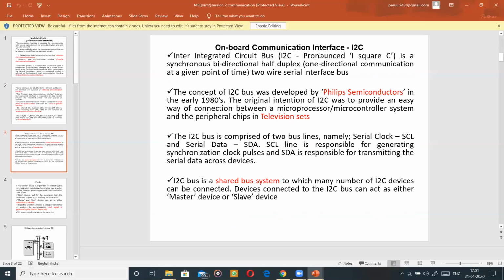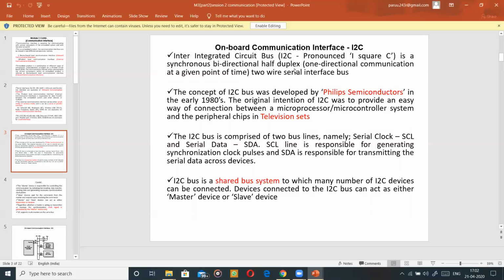Let's go to the next slide, that is onboard communication interface I2C. It is a synchronous bidirectional half duplex system. What does synchronous mean? All of you know that synchronous means we are making use of a clock for the output to change. And it is bidirectional half duplex. What do you mean by bidirectional? You take any wire, bidirectional means you can move left to right or right to left. Both ways are possible.